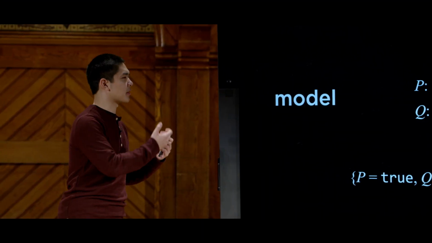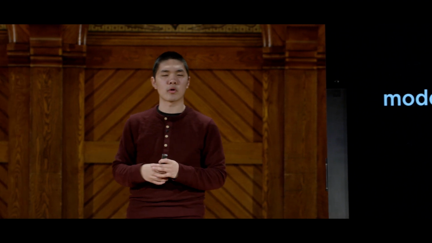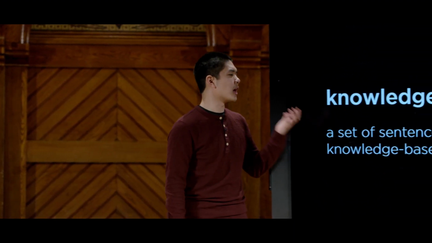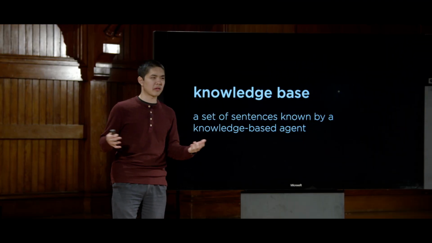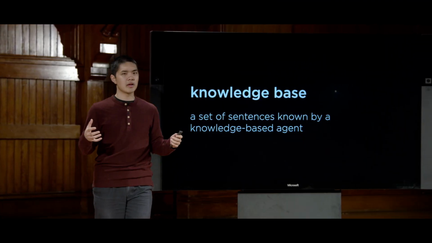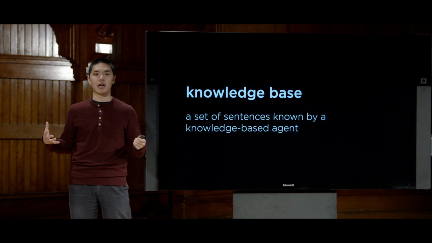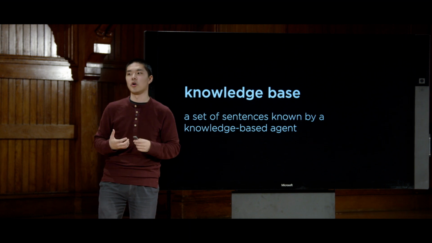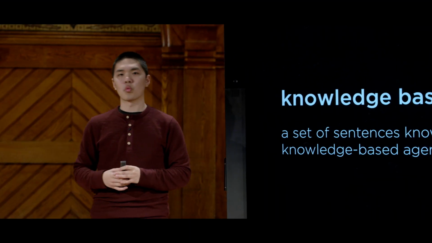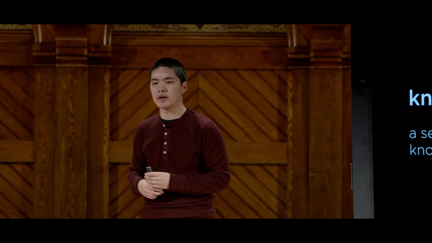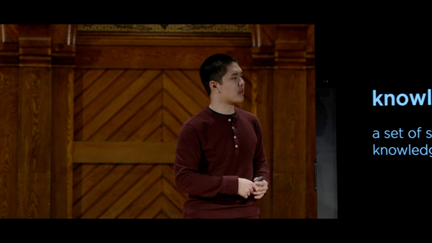So now that I have the symbols and the connectives that I'm going to need in order to construct these parts of knowledge, we need some way to represent that knowledge. And to do so, we're going to allow our AI access to what we'll call a knowledge base. A knowledge base is really just a set of sentences that our AI knows to be true, some set of sentences in propositional logic that are things that our AI knows about the world. And so we might tell our AI some information about a situation that it finds itself in, or a situation about a problem that it happens to be trying to solve.